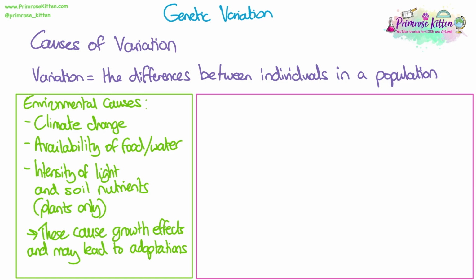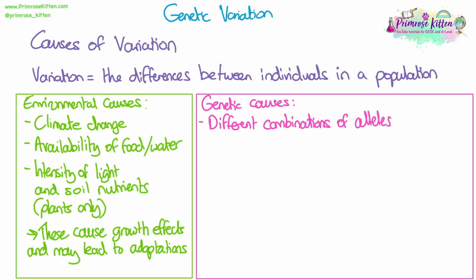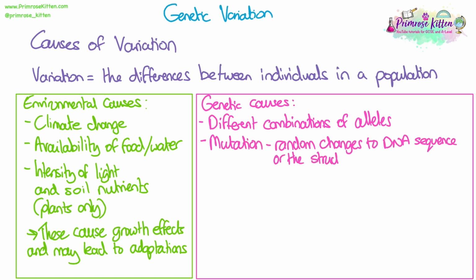The other type and cause of variation is genetic. Most organisms vary between each other because they have different combinations of alleles. So let's think brown hair versus blonde hair versus ginger hair, different eye color, those types of things. All humans have the same genes, but their alleles are what make the variation between them. Mutations can cause random changes to the DNA sequence or the structure and number of chromosomes. And we've talked about how that can have a knock-on effect on proteins, which usually lead to the various characteristics that an organism has.